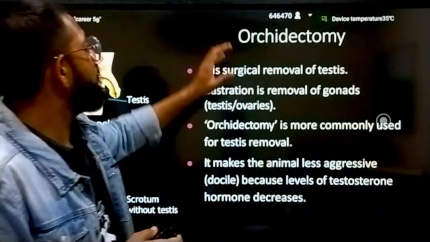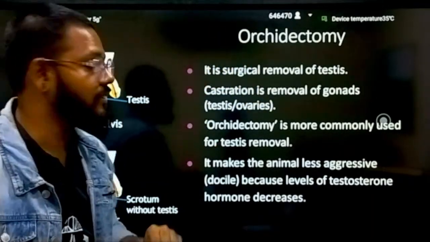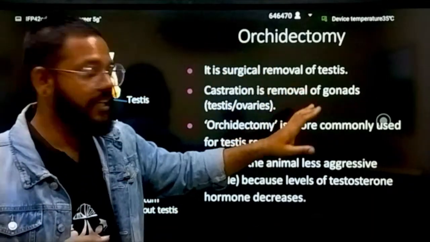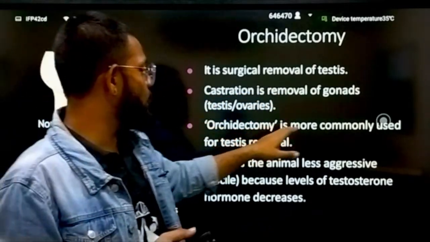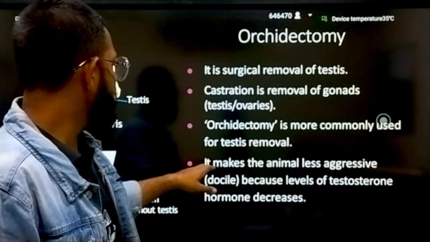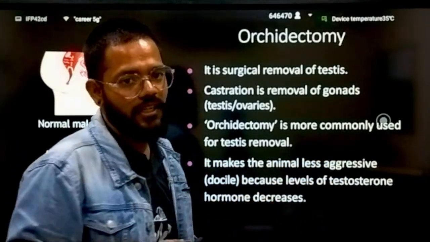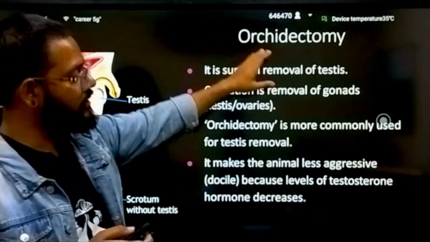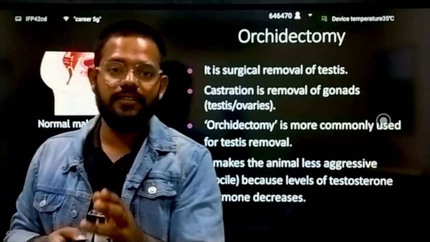Next we have orchidectomy. It is a surgical removal of the testes. Castration is the removal of gonads. Orchidectomy is more commonly used for testes removal. It makes the animal less aggressive because the level of testosterone hormone is decreased. Orchidectomy is a surgical treatment to remove the testes.